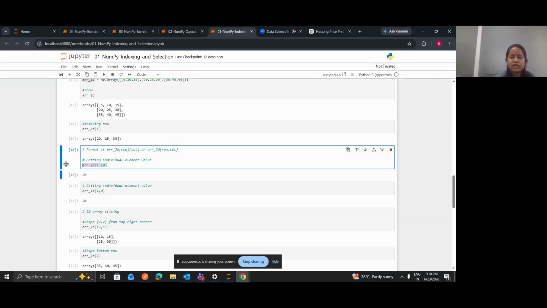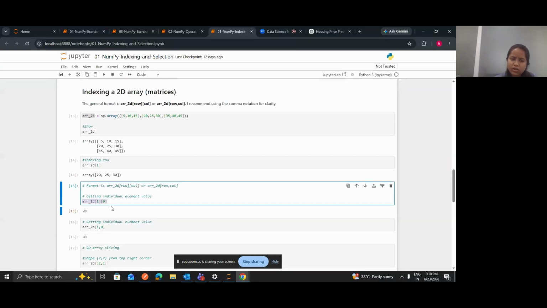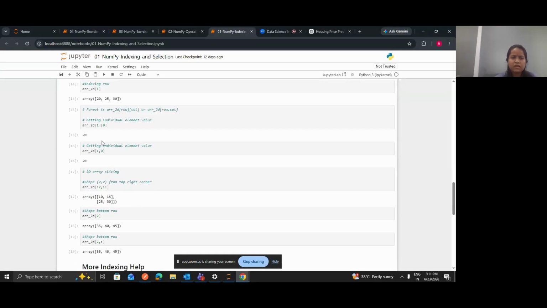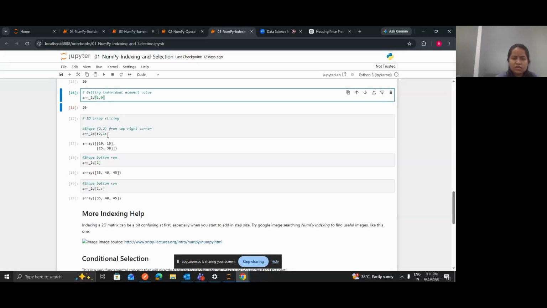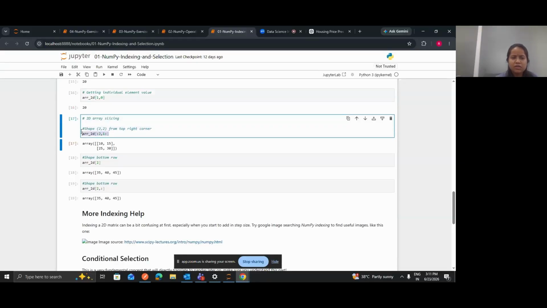Now if you want to select any individual number, you can do that too. You can pass the row number and then the column number. So row is 1 and column is 0, so this 20 will be selected, right? You can also make the selection like this: instead of passing two different brackets, you can keep it inside one single bracket and separate by a comma.